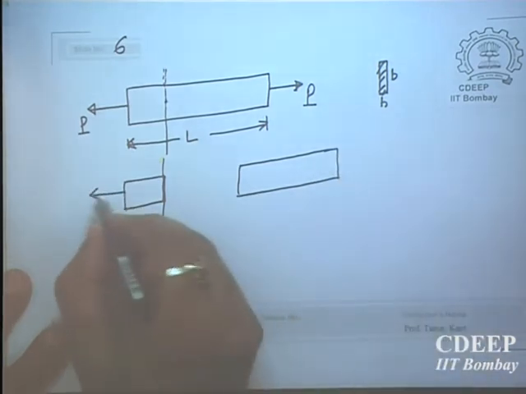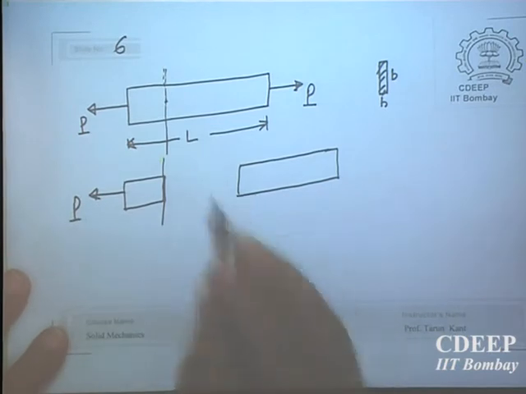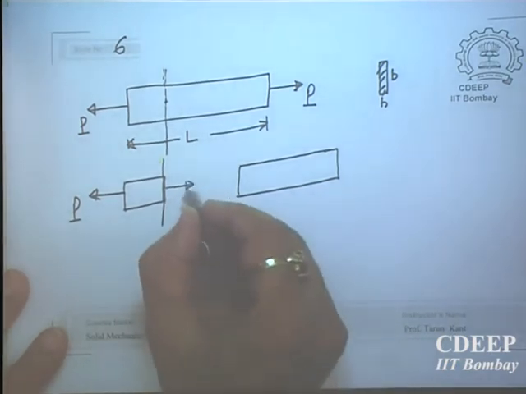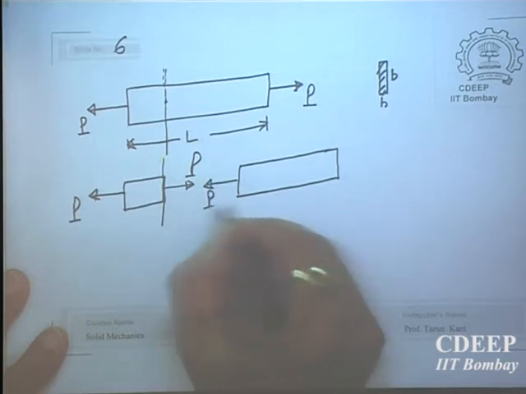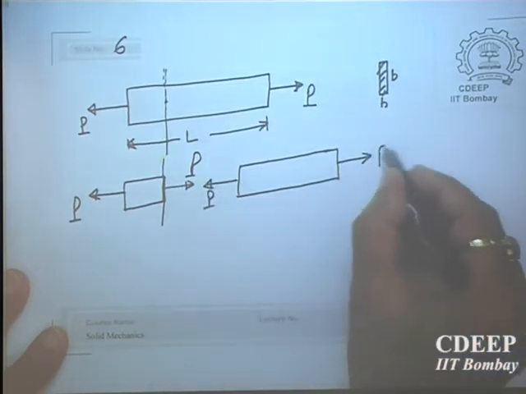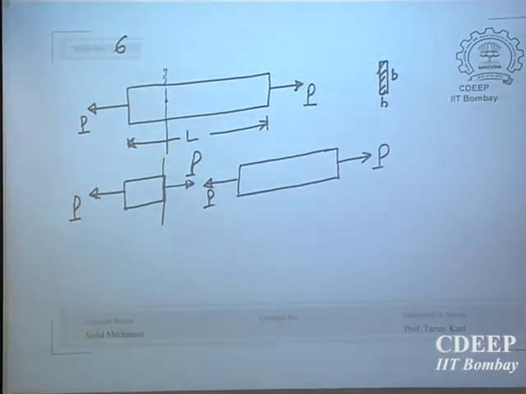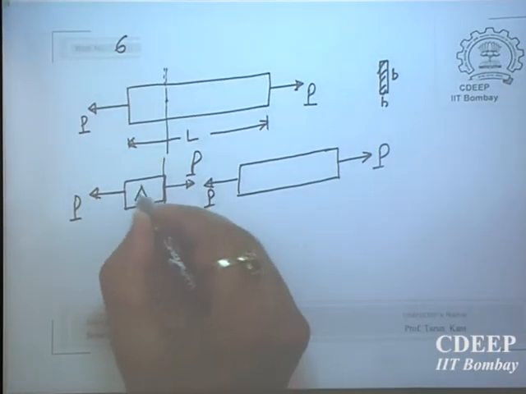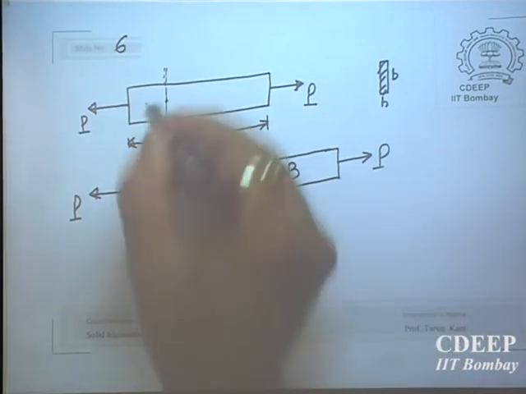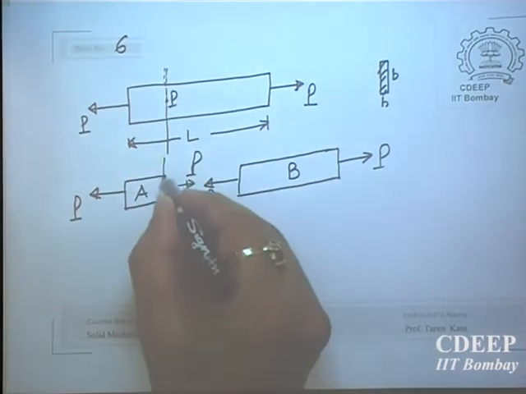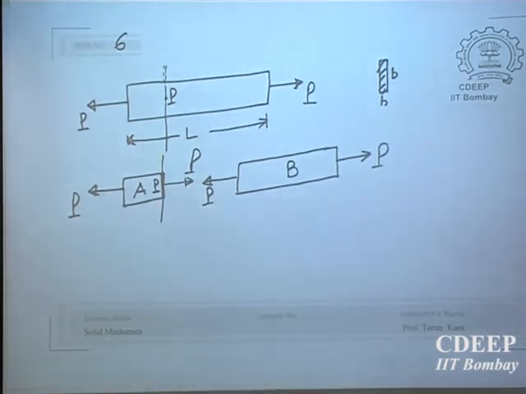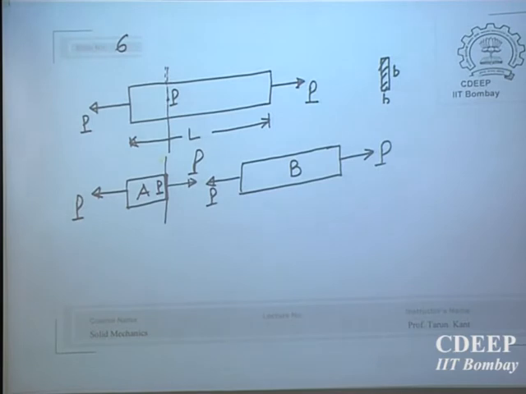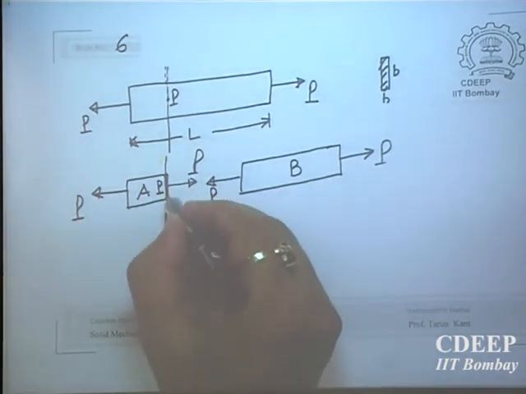Of course, if this is the part, in order that this is in equilibrium, there must be a P here and there should also be a P here at any cut section, and this is the external force P. So these are the equilibrium forces of the two parts, part A and part B. So I have cut this through a plane which is normal to the axis passing through point P.